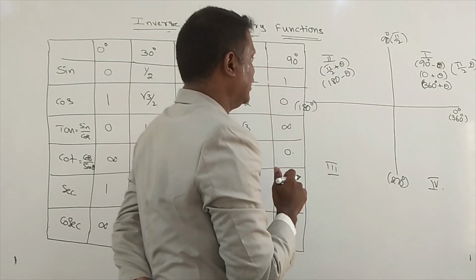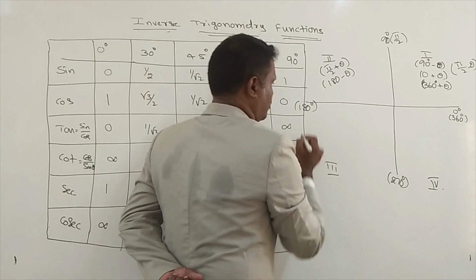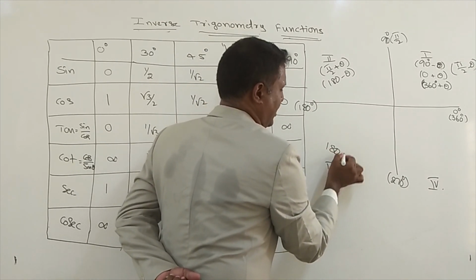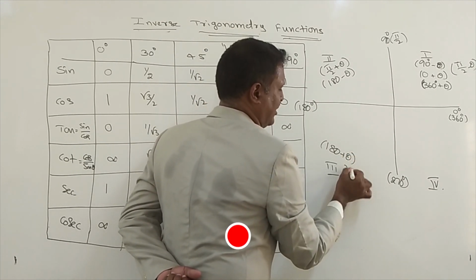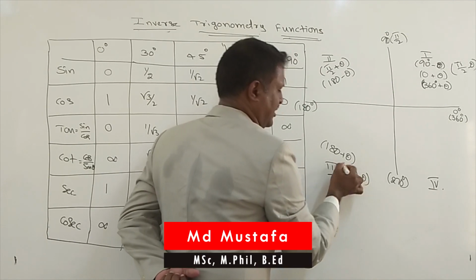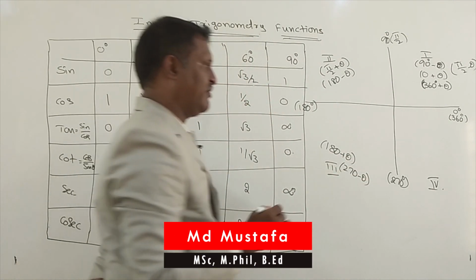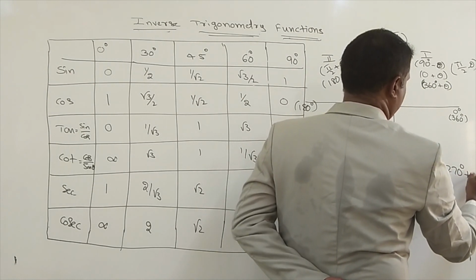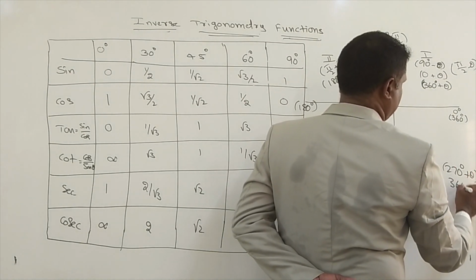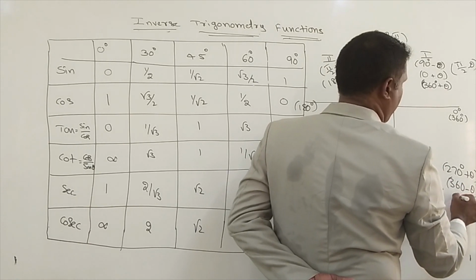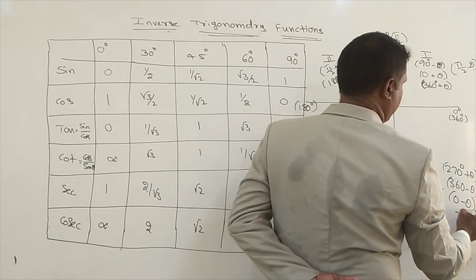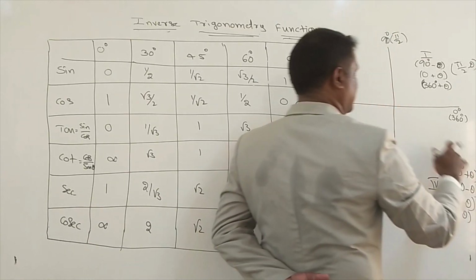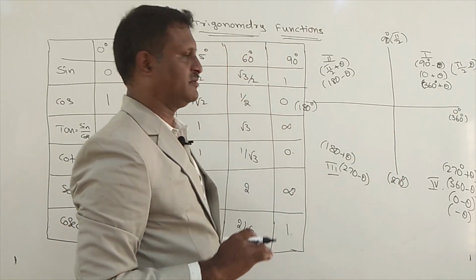Here in the third quadrant we can write 180 plus theta, or we can write 270 degree minus theta. Even in the fourth quadrant we can write 270 plus theta, or 360 minus theta, or 0 minus theta, or minus theta. All represent, it comes under the fourth quadrant only.